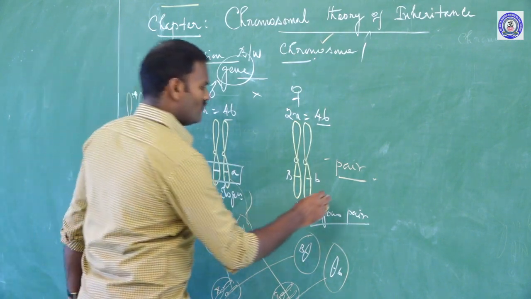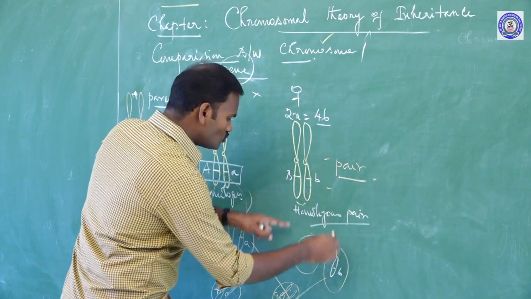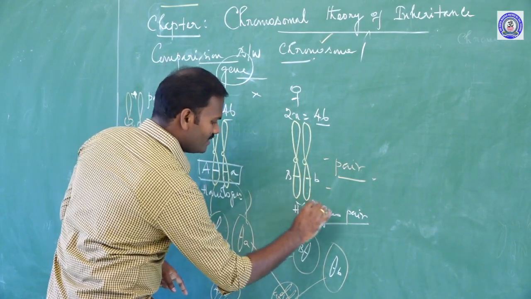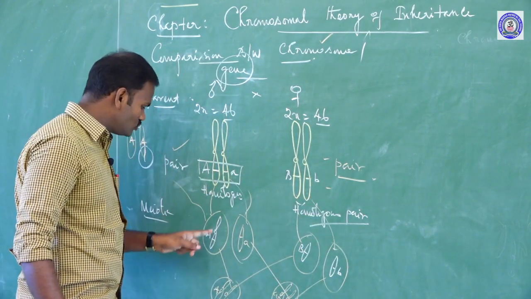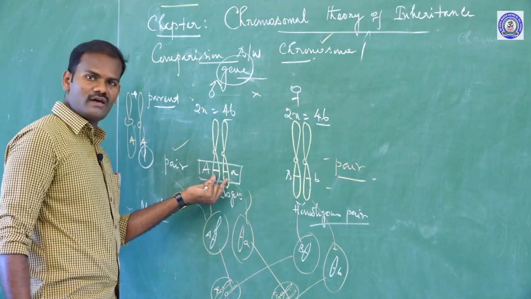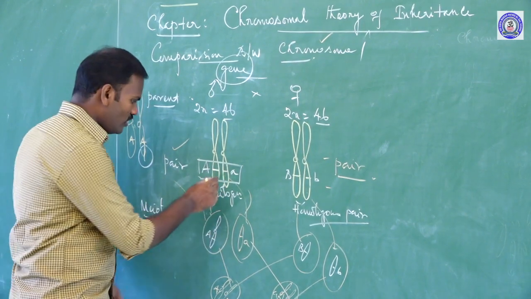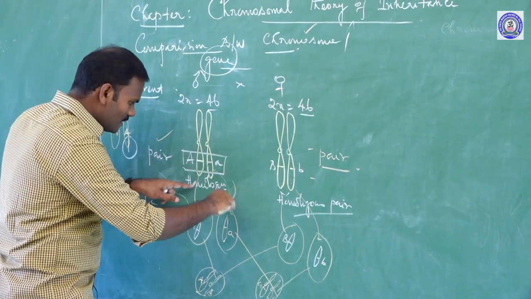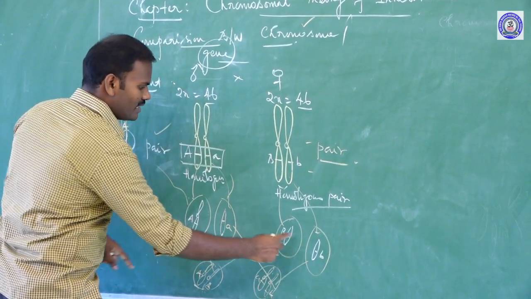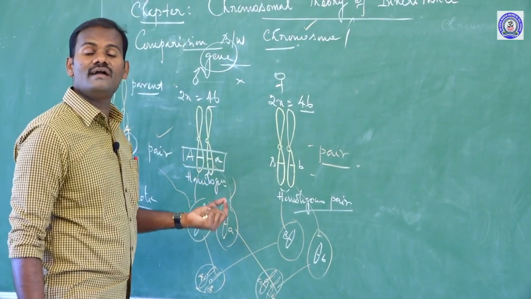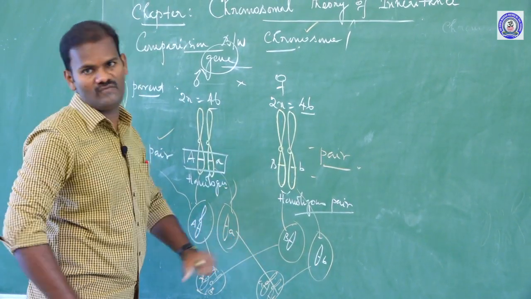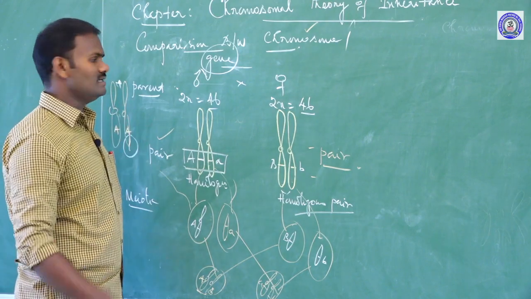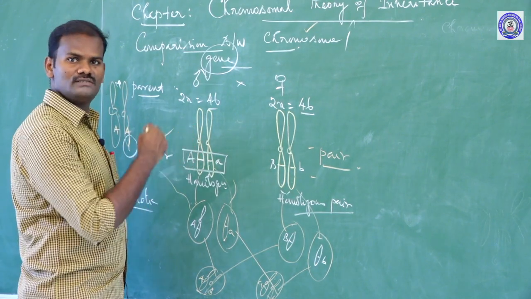But what is the behavior of chromosomes? Chromosomes also get segregated and enter into each gamete. Among the two homologous chromosomes of a homologous pair, each gets separated and enters into the gamete during meiotic cell division, also called gamete formation. This is the second comparison between chromosomes and genes.